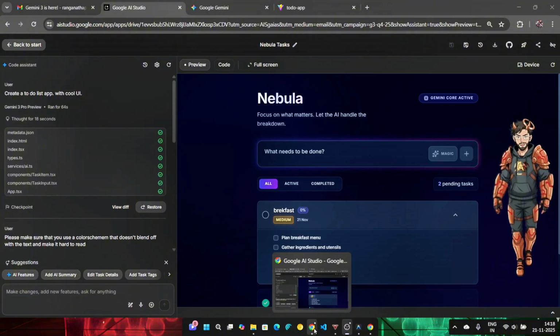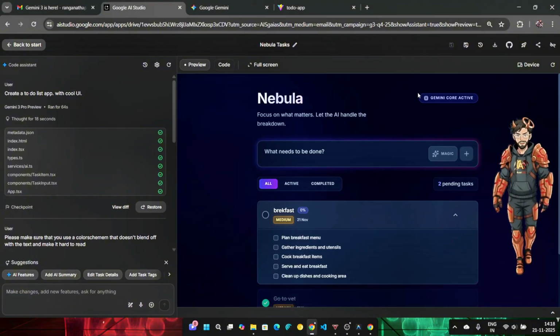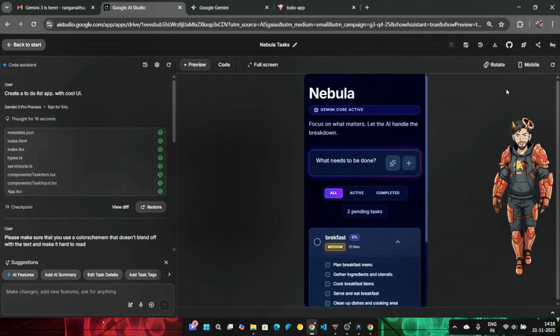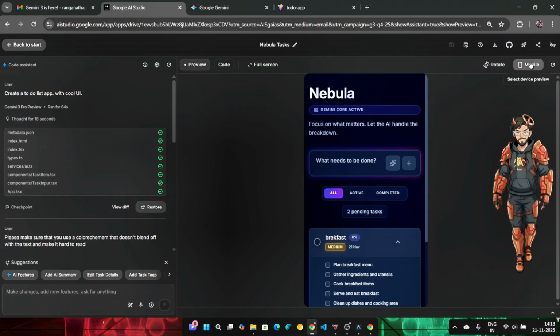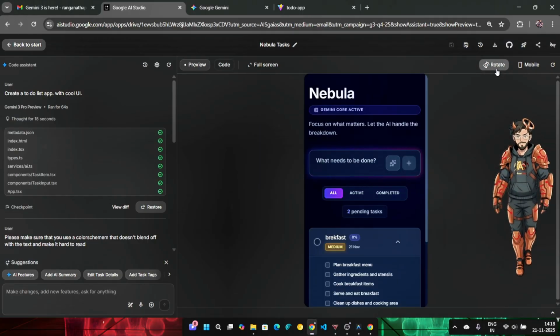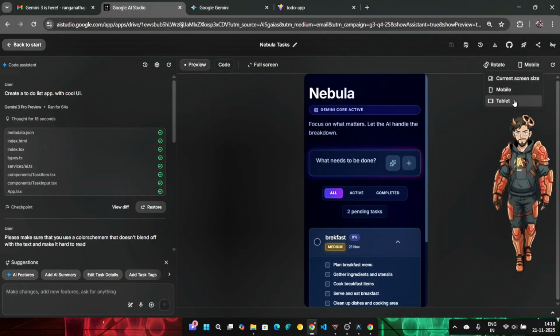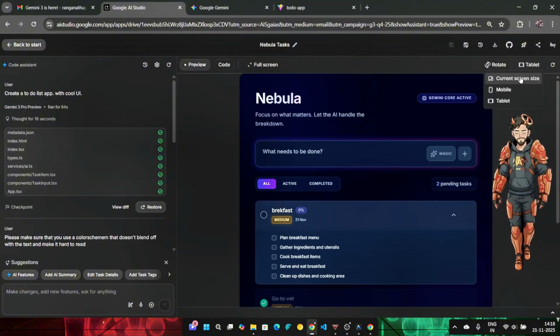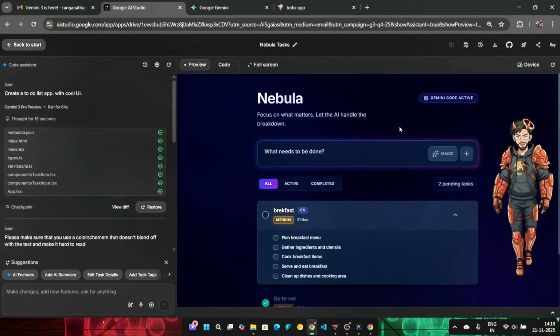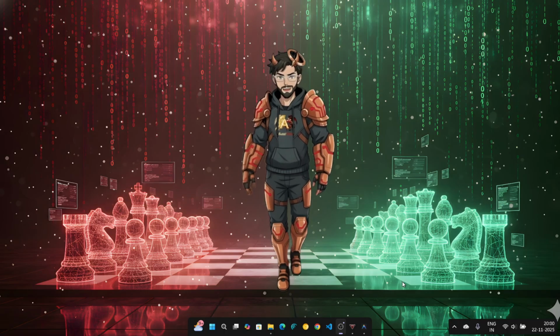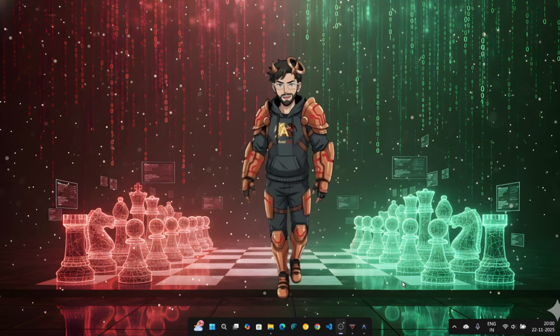I keep forgetting to switch my character. Okay, anyway, I can even download my app. I can host it directly to GitHub. I can deploy the app. I can share the app. Many things. And I can even change how it looks on mobile. This is how it would look on mobile. Right? Rotate, landscape or portrait. On tablet, this is how it would look. It's decent though. Well, to be frank, Antigravity is such an amazing tool.